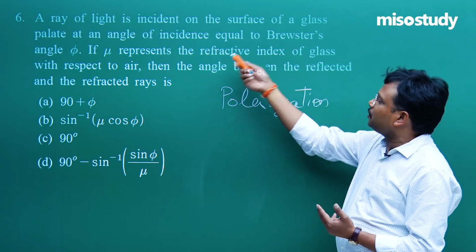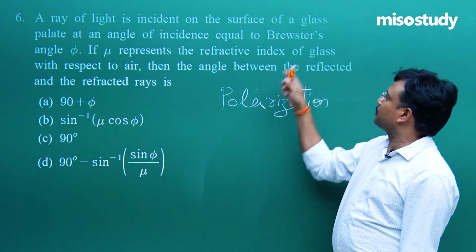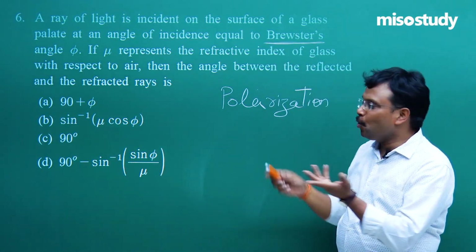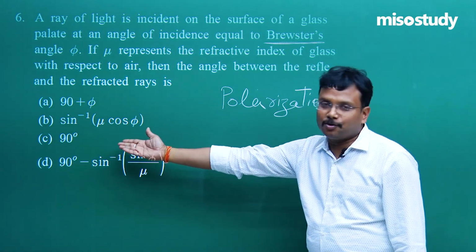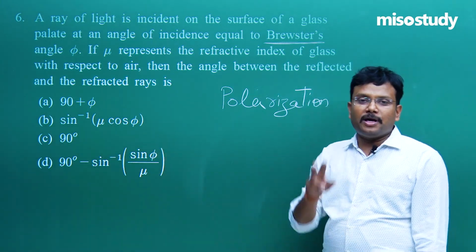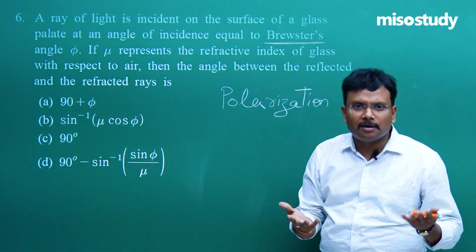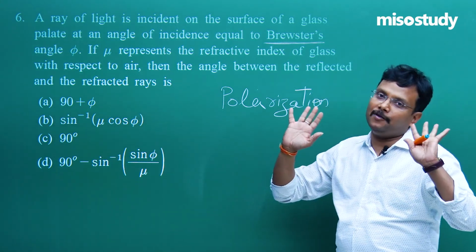So basically in this question there is no scope left for any type of guess. No need to apply anything. The question is from polarization and the answer is going to be 90 degrees. So if you are aware of these two laws, Malus law and Brewster law, yes, 4 marks without any effort.